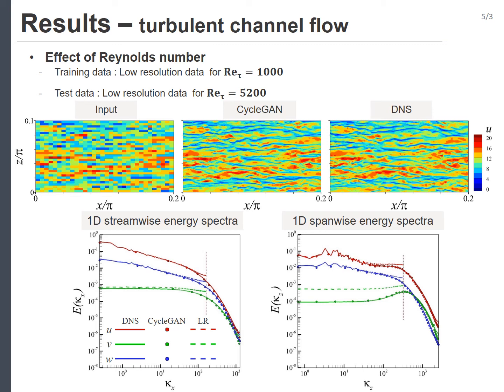We assessed whether CycleGAN can perform well at a higher friction Reynolds number. We used test data 5 times higher than the trained Reynolds number. Our model shows an impressive extrapolation capability even at a very high Reynolds number. The energy spectra of our model is statistically consistent with that of DNS. This result strongly implies the universality of the relation between the low and high-resolution field in wall-bounded turbulence.